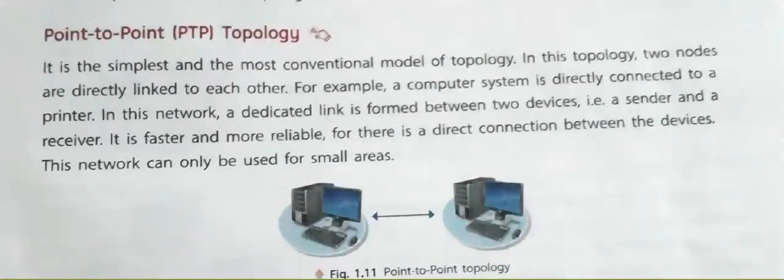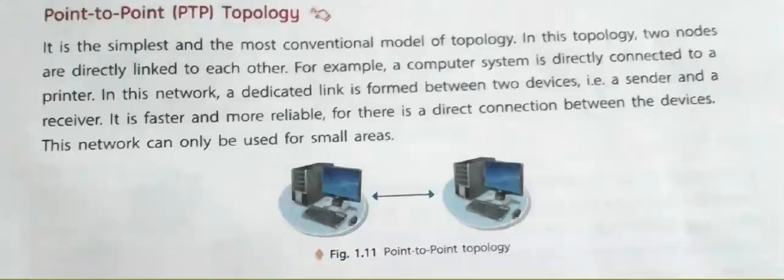Point-to-point is similar to the peer-to-peer architecture. Basically every single computer is connected to the other computer with a dedicated link. ठीक है, इन दोनों का अलग से एक वायर के थ्रू या वायरलेस के थ्रू dedicated link होगा, and from that they are connected to each other. So that is called the point-to-point topology.